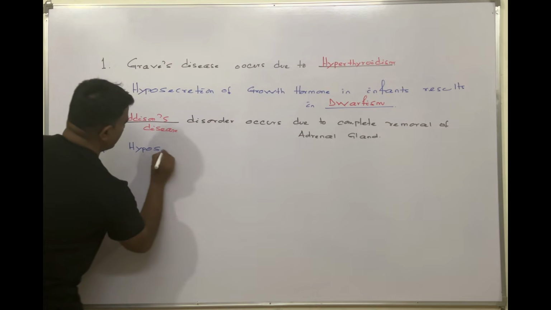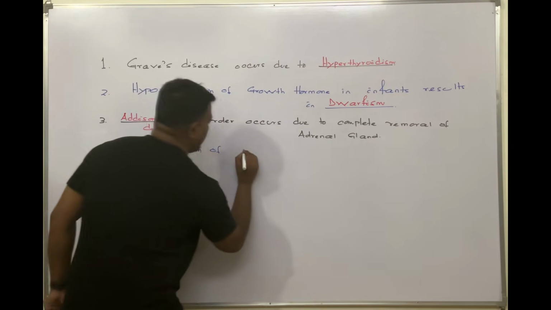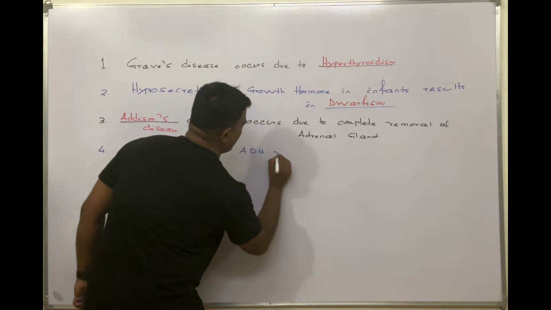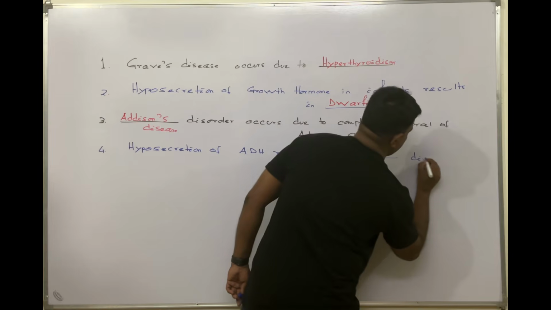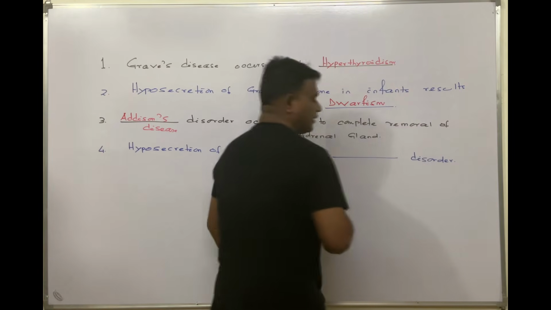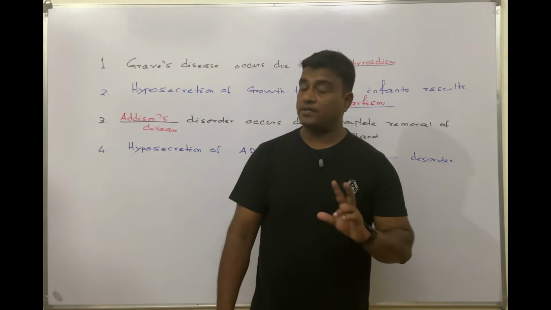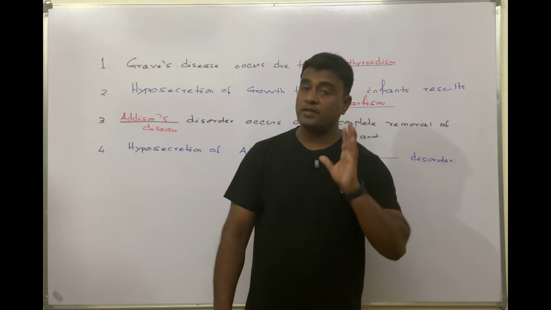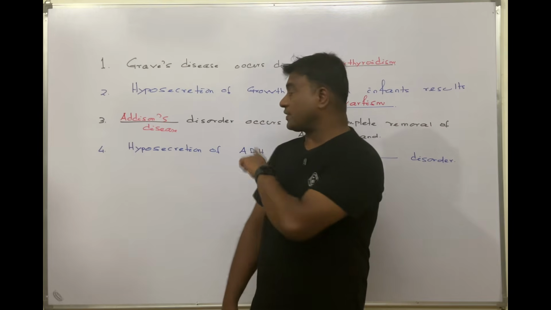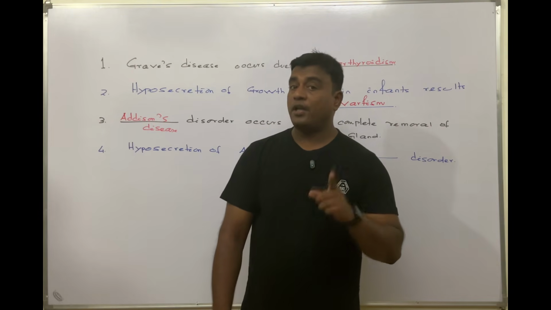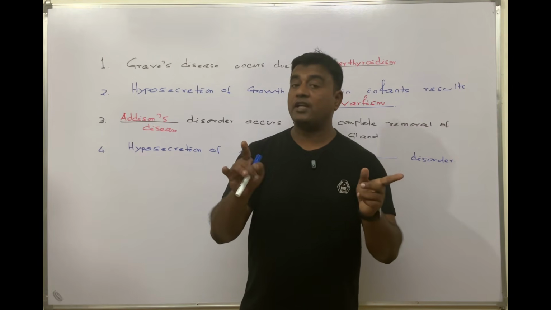Hyposecretion of, an important one, ADH, antidiuretic hormone, results in dash disorder. As you know, diabetes is broadly classified into two types: diabetes mellitus and diabetes insipidus. Diabetes mellitus is primarily a disorder of the pancreas, the beta cells, the insulin, and diabetes insipidus is an example of a pituitary disorder, or I can say hypothalamic disorder, where the ADH is undersecreted.